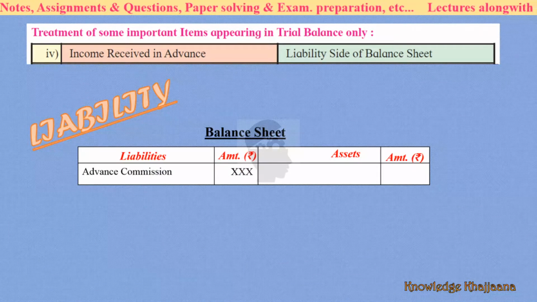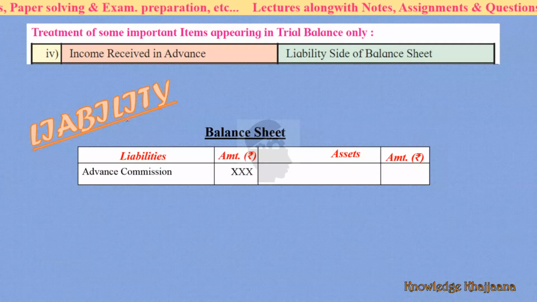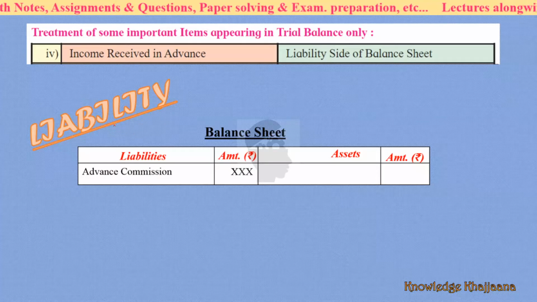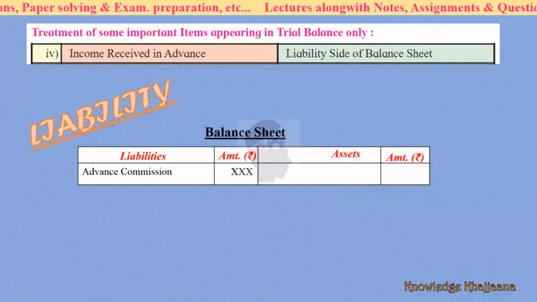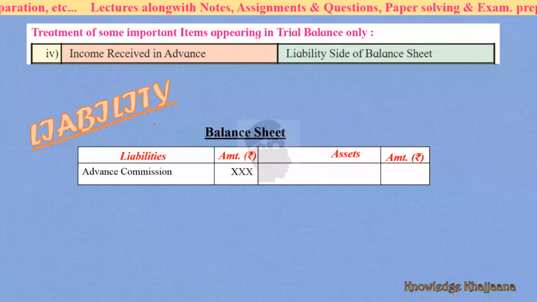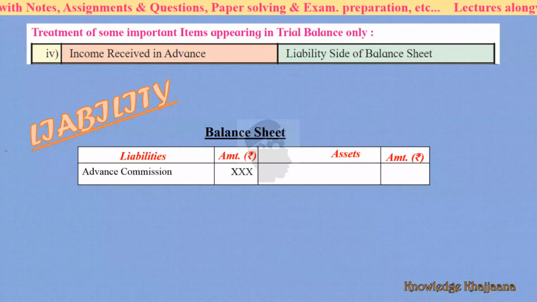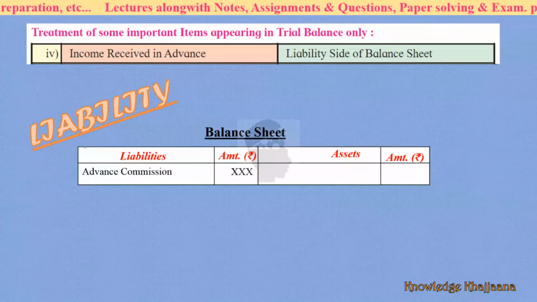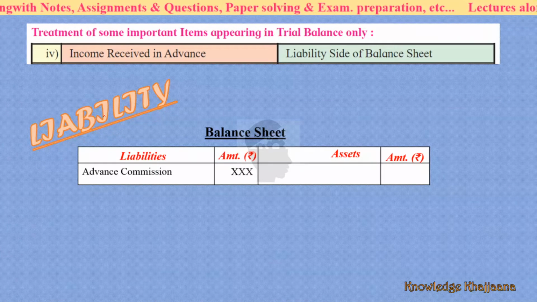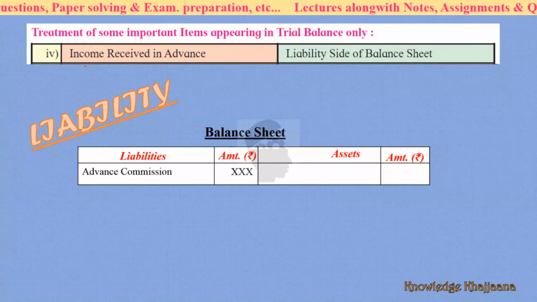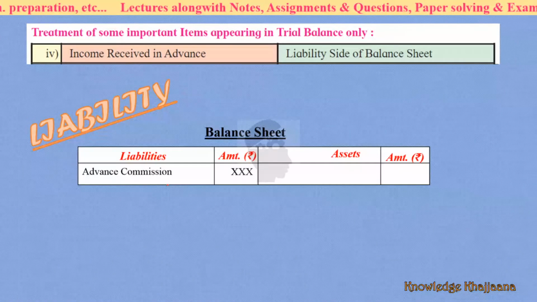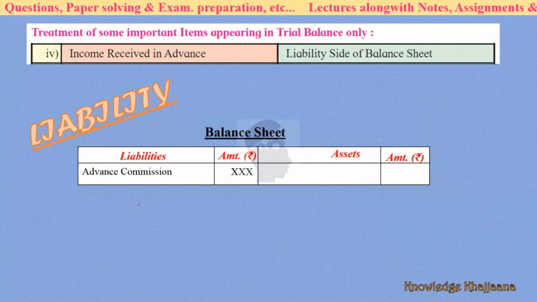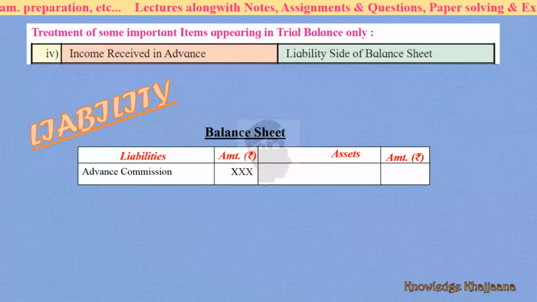Then income received in advance. What is meant by this? See, if the financial year or the accounting year is ending on 31st March and you have received the income of April also, any kind of income you have received in advance, so it is a liability for the time being, because you have to render the service. You have received extra income in advance. That is a liability for you for the time being. So record it on the liability side of the balance sheet. For example, advance commission. It is a liability.